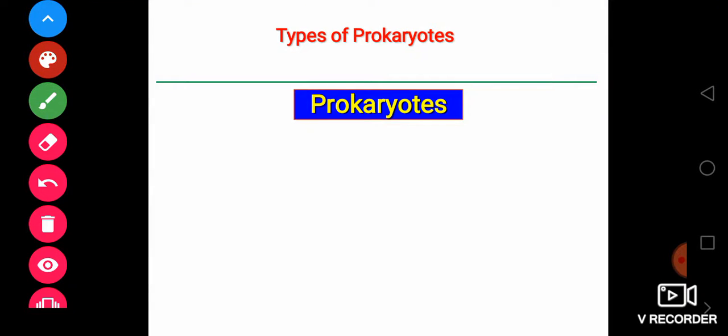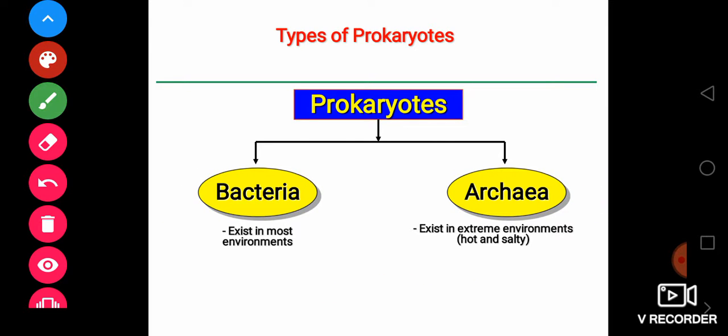Good evening friends. In this tutorial video I'm going to discuss prokaryotic cells. As we discussed, the prokaryotic cells are the primitive cells, very old cells. If we talk about the types of prokaryotic cells, there are two types: one is bacteria and the second is archaebacteria.